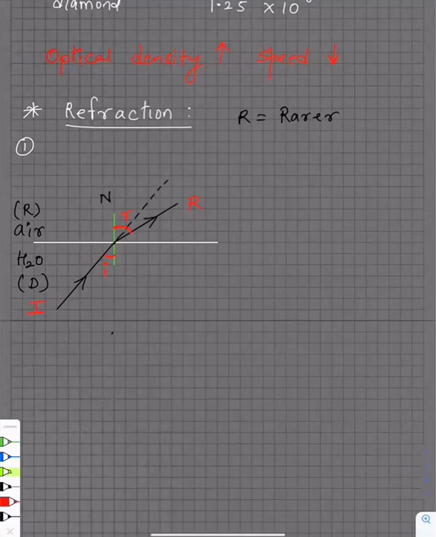Anshul, look at it properly. R is greater. You can see R is bigger. Okay. So, guys, that is all.